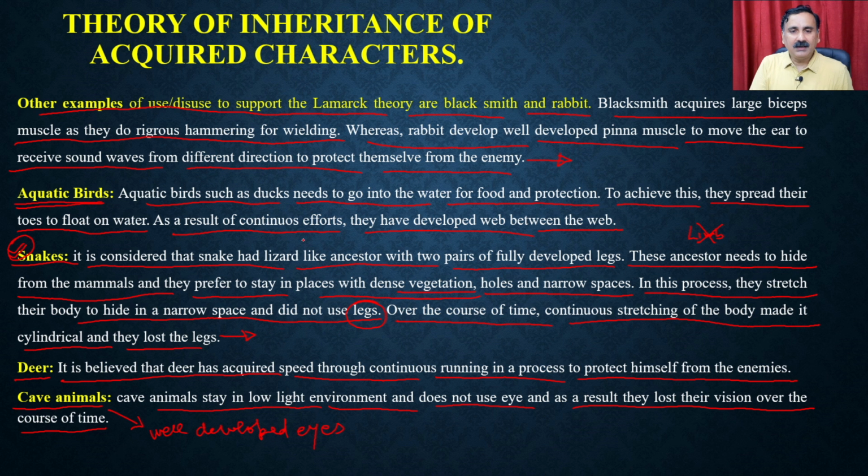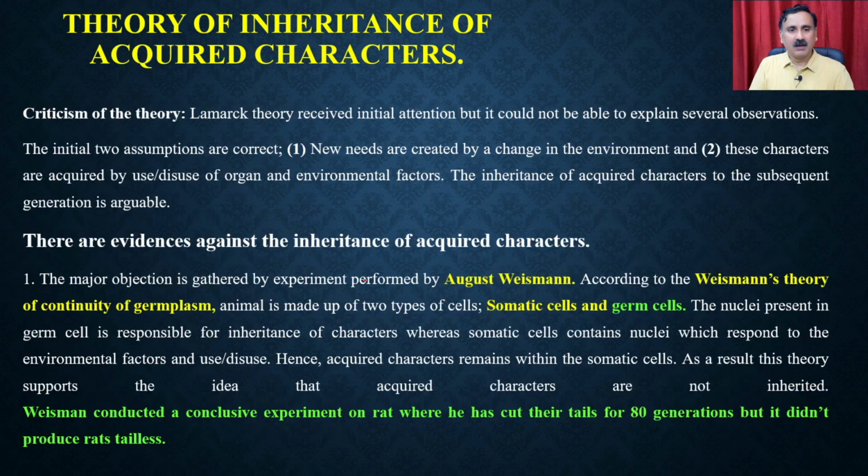So these are the evidences that Lamarck has put forward. But if you have a theory, there are also contradictions and criticisms. People have put forward evidence to criticize Lamarck's theory of acquired characters. The criticism is that the Lamarck theory received initial attention, but it could not explain several observations.